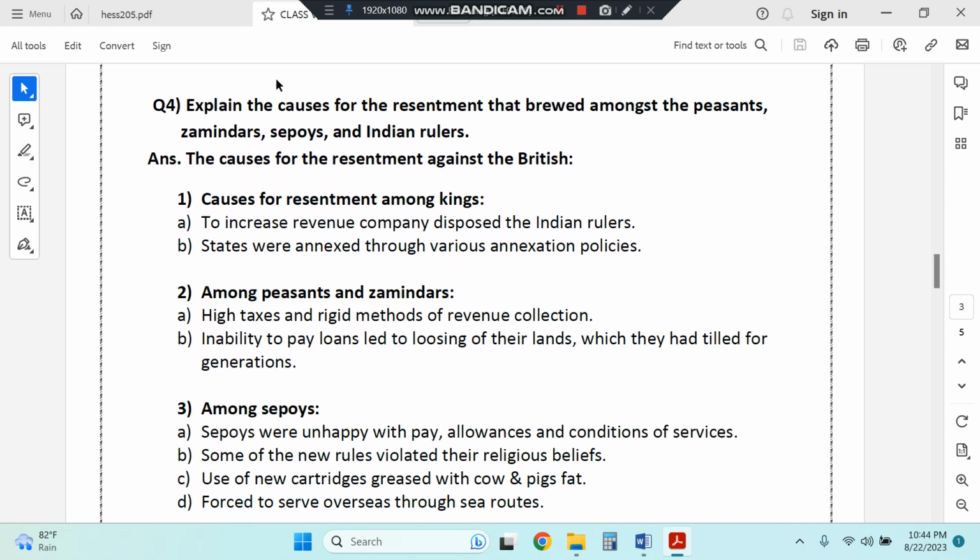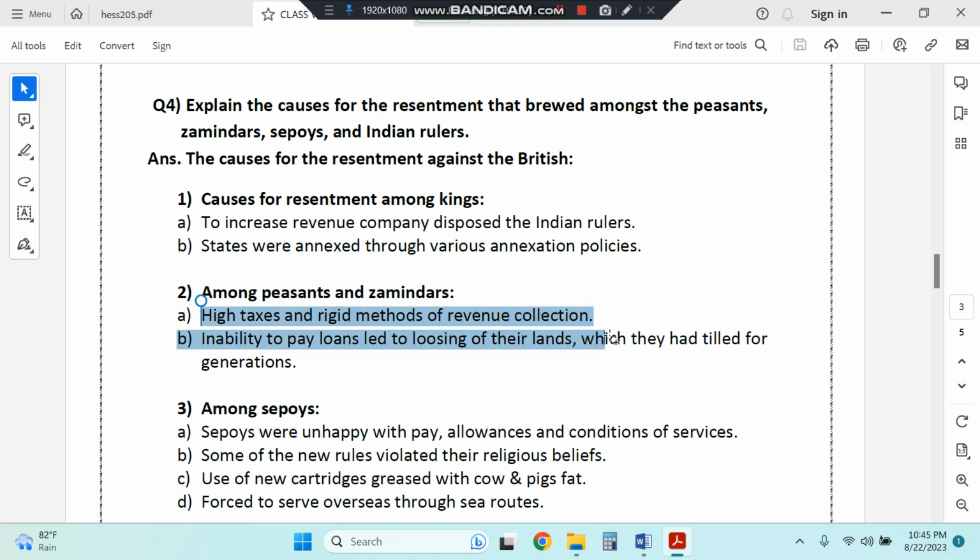Then explain the causes of resentment that brewed amongst the peasants, zamindars, sepoys, and Indian rulers. That means why were the people unhappy with the British? So kings were unhappy because in order to increase the revenue, company dispossessed the Indian rulers. Their territories were annexed. Even British stationed their residents in the courts of Indian kings and interfered in their daily affairs. Then amongst peasants and zamindars, they were unhappy because of high taxes and rigid methods of revenue collection.